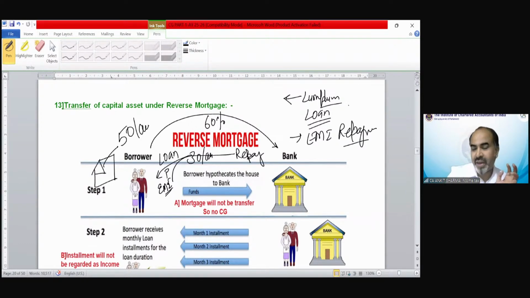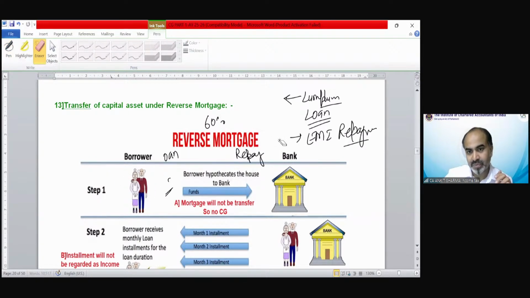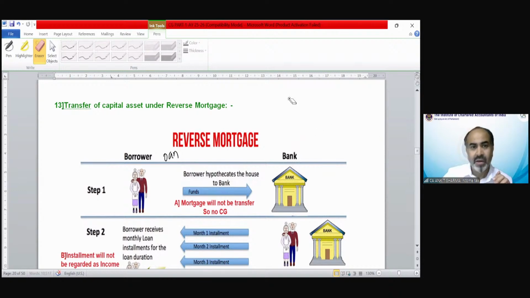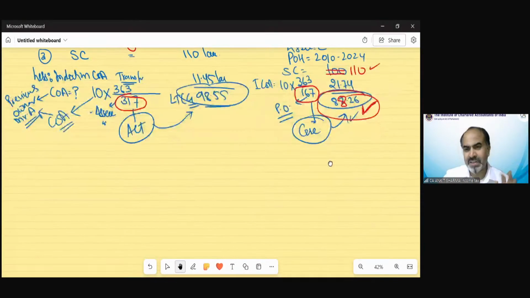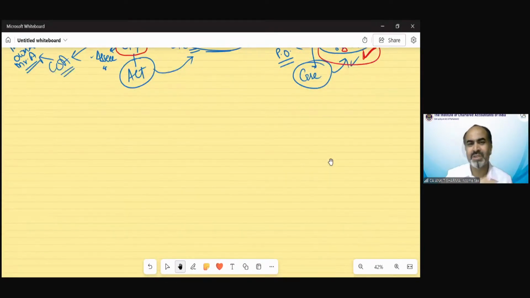In the reverse mortgage, exactly the opposite mechanism is used. How? Let me show you. Reverse mortgage scheme is only for senior citizens. This is a special scheme framed by the banks. And what is the difference? Let me show you with the help of a simple example, a very simple concept. Technically, no capital gain provision is applicable on reverse mortgage because it is a kind of loan in any way.